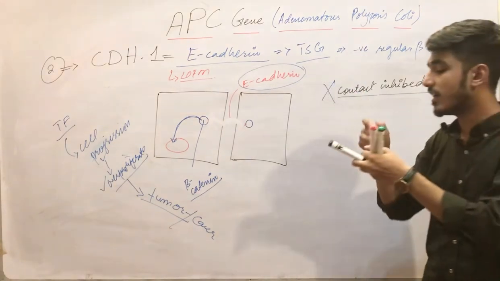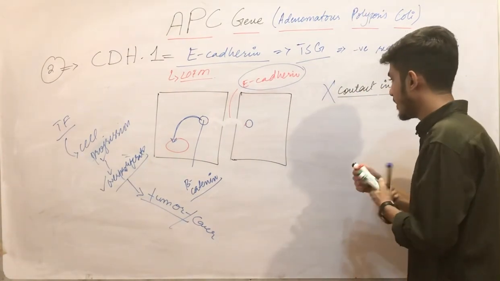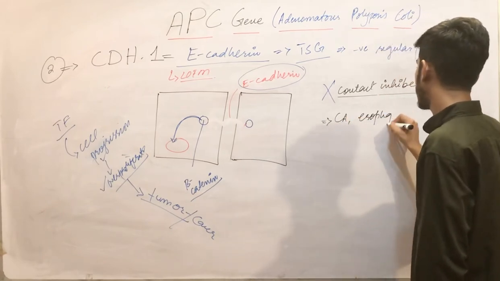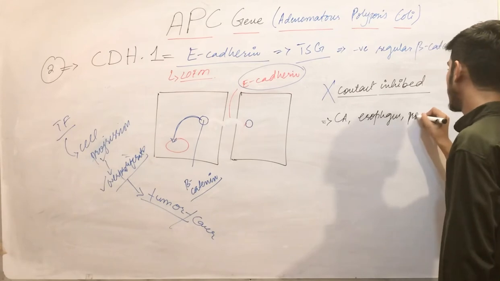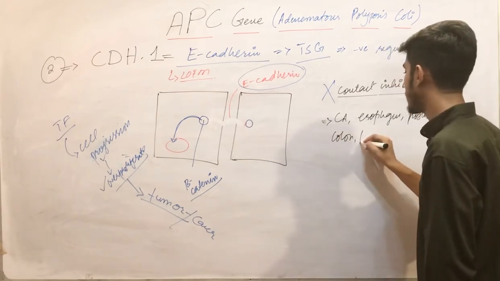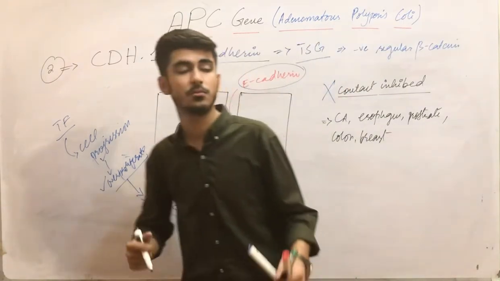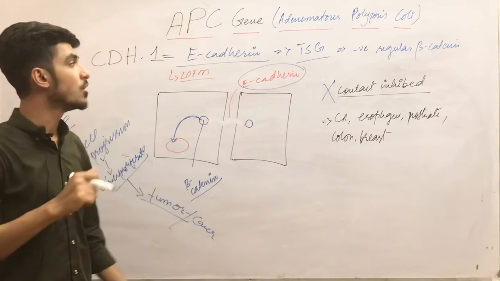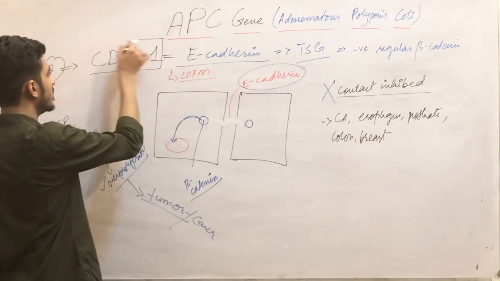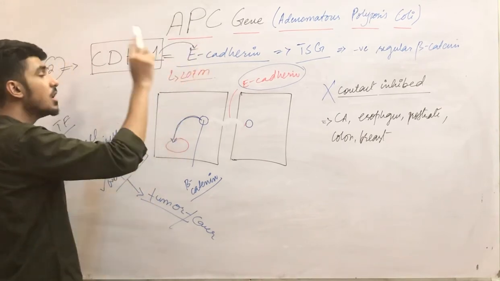Now the loss of function mutation in the E-cadherin occurs in many of the carcinomas, like the esophagus, prostate carcinomas, colon carcinoma, breast carcinoma. So the loss of function mutation in E-cadherin occurs in all of these, in the CDH1 gene, because this is the gene and E-cadherin is basically the protein.